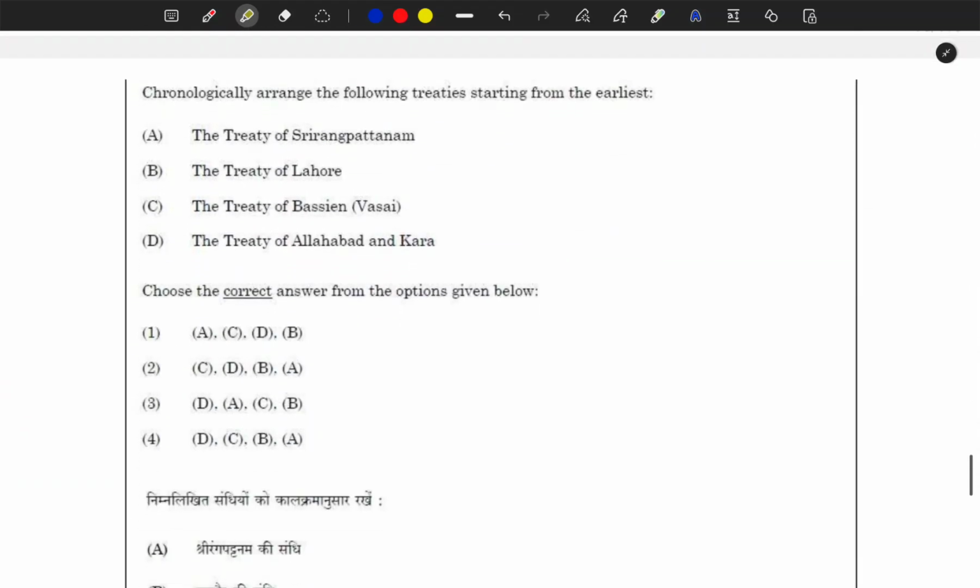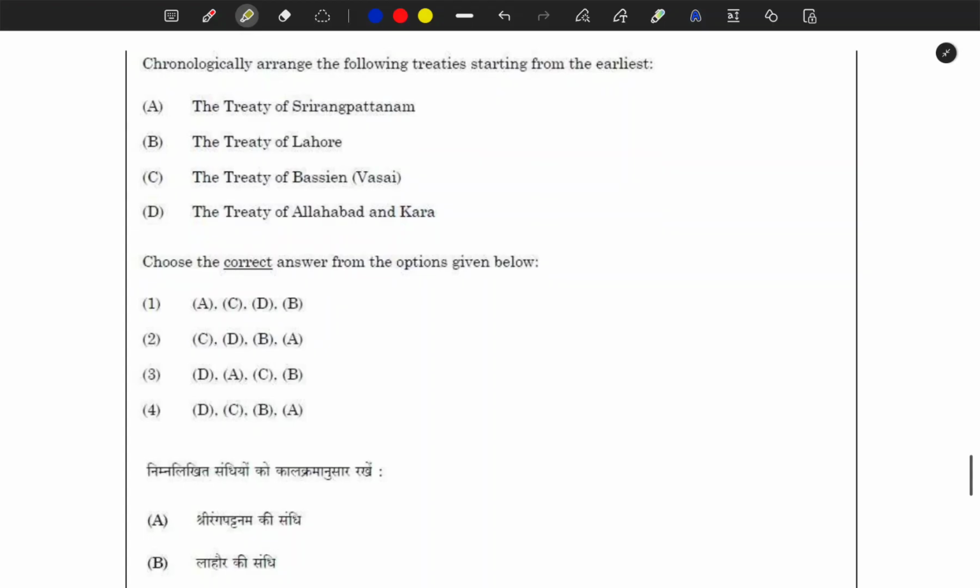Next question. See how important chronology is. I think I already discussed 10-12 questions from chronology, and again they are asking. Treaty of Srirangapatnam, Treaty of Lahore, Treaty of Bassein, Treaty of Allahabad and Kara.